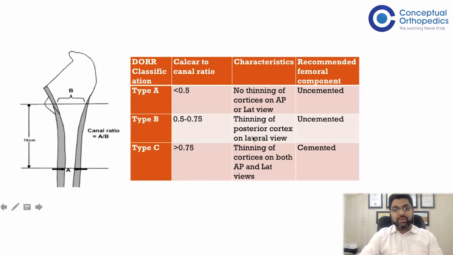So the next would be calcar to canal ratio. In this, you actually have a ratio between the diameter of the femoral canal at the site of isthmus divided by the diameter of femoral canal at the site of lesser trochanter. So if the ratio is less than 0.5, it is DOR A, 0.5 to 0.75 is DOR B, and more than 0.75 is DOR C.